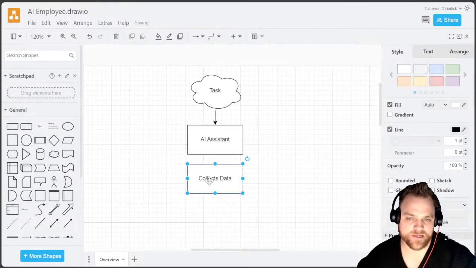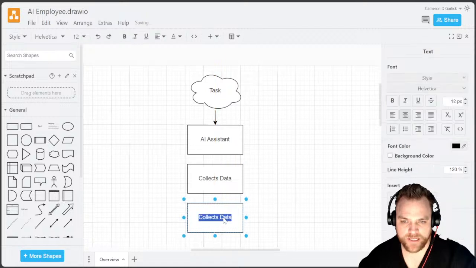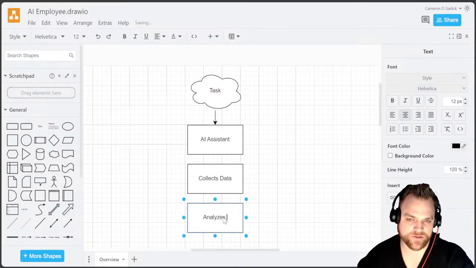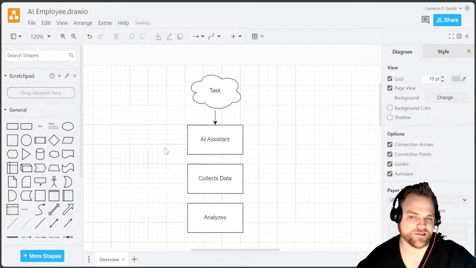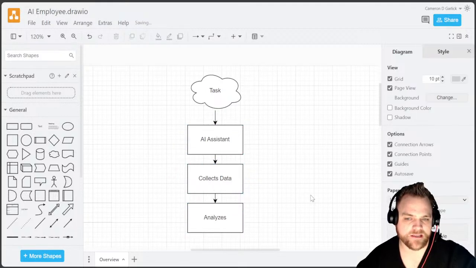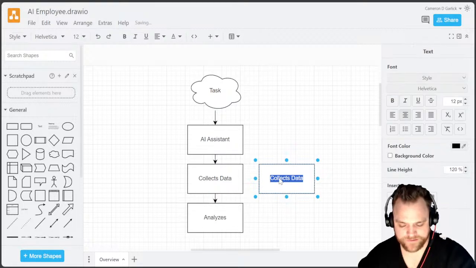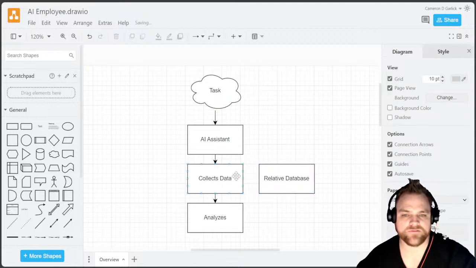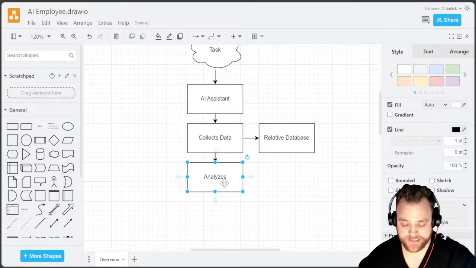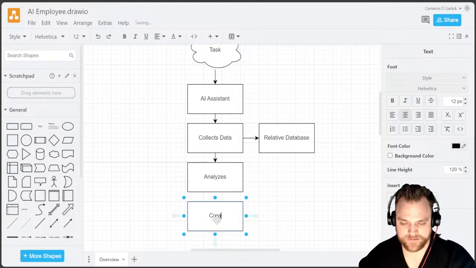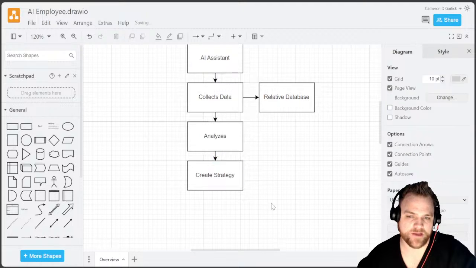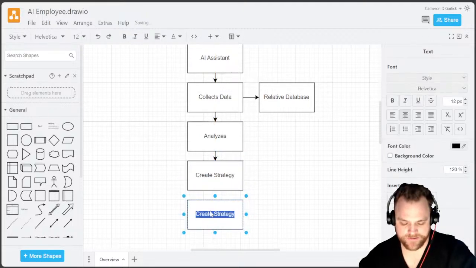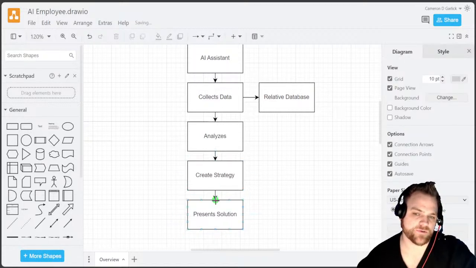Now let's say it collects the data and analyzes the output. Instead of the cute stuff, I'm going to show you the process stuff. So it collects the data, it's going to relate, so it's going to have a relative database, meaning it's going to grab the information needed from that related database, analyze it, and then create a strategy. Let's just say the AI is doing this all in the background. And then what it does is it presents a solution.